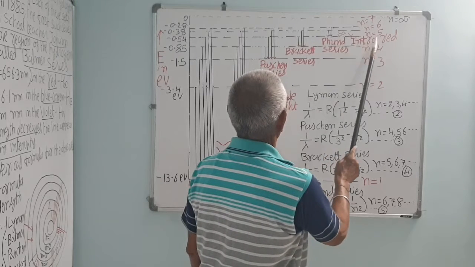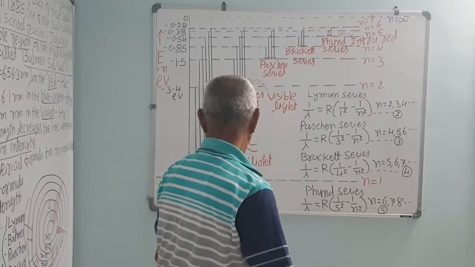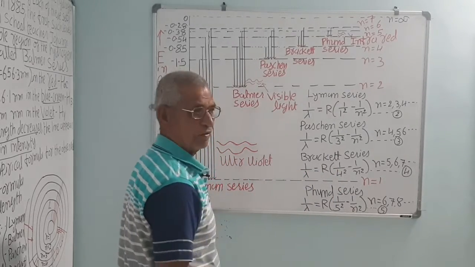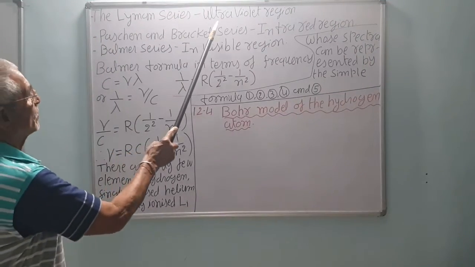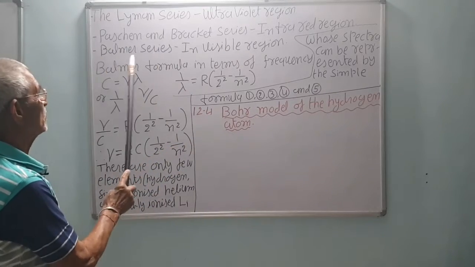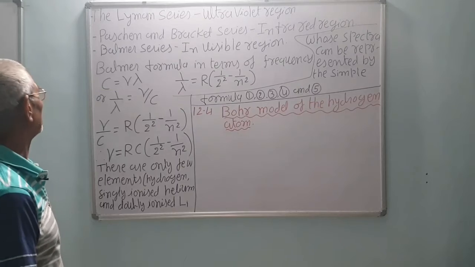These are the infrared region. This is ultraviolet. Remember, in between there is the Balmer series, which is visible light. As we have seen, the Lyman series is observed in the ultraviolet region, the Paschen and Brackett series are observed in the infrared region, and the Balmer series is in the visible region.